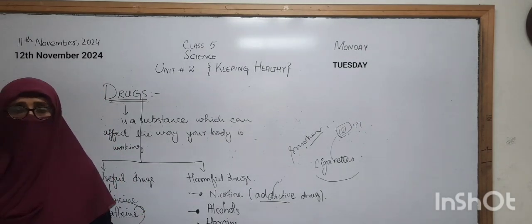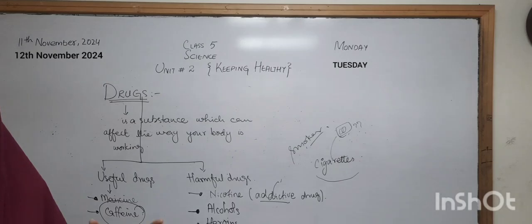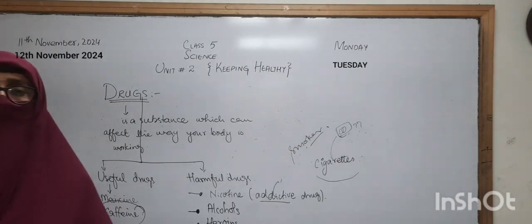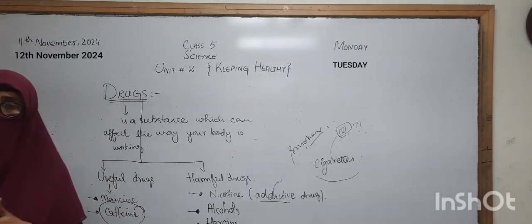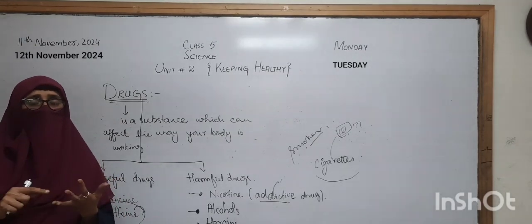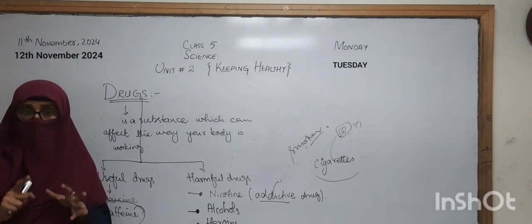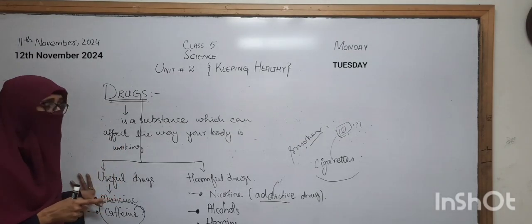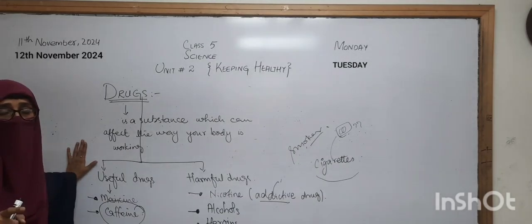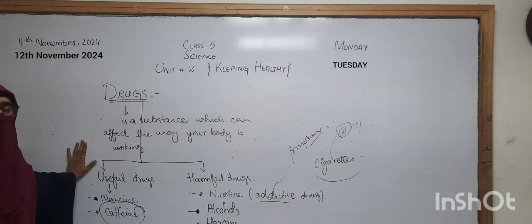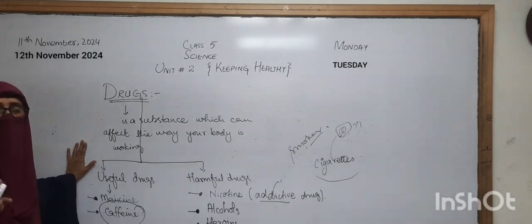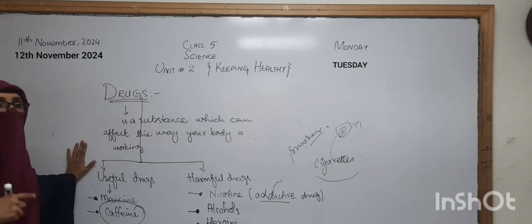Okay, so all the harmful drugs are very dangerous for our life also, and they can damage our internal organs, whether that is the lungs or the liver, and even the useful drugs can damage them. If we become very addicted to useful drugs, just like if we have a little pain or headache, we quickly take a Paradol tablet, and we make it such a routine that we have become used to it.